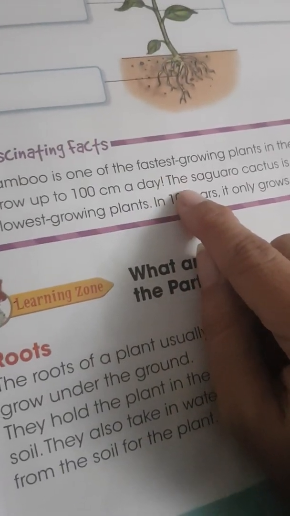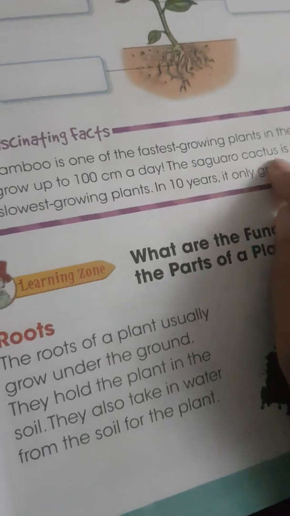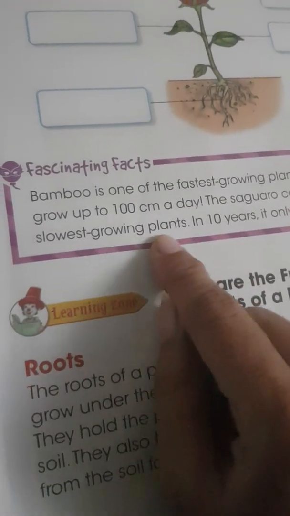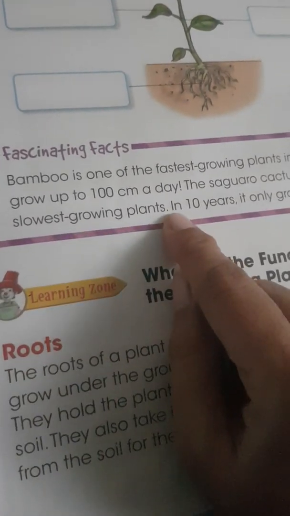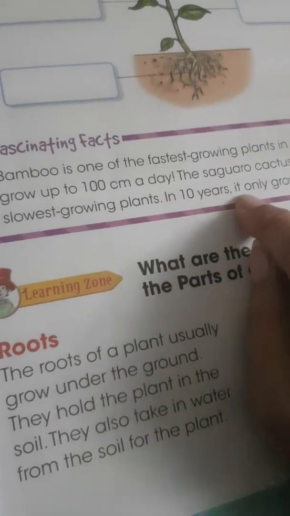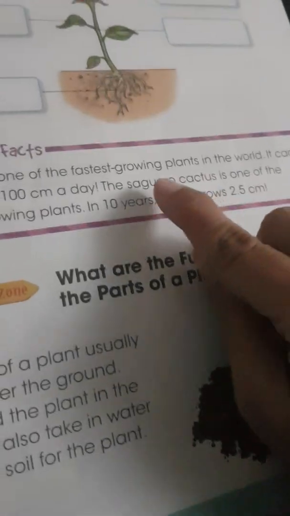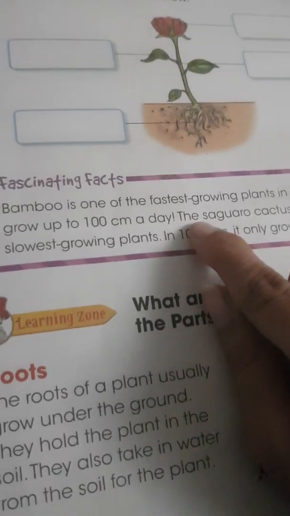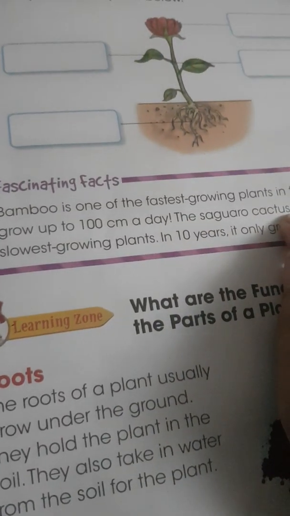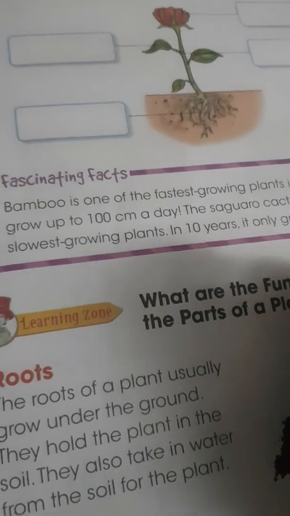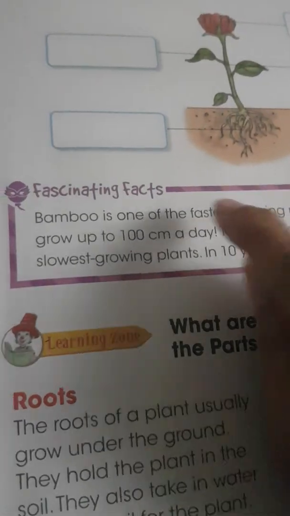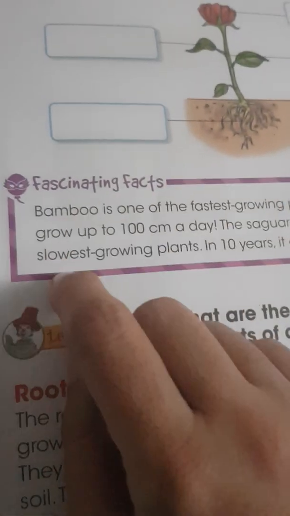On the other hand, the saguaro cactus is one of the slowest growing plants. In 10 years it grows only 2.5 centimeters. Bamboo is the fastest, and this one is the slowest.